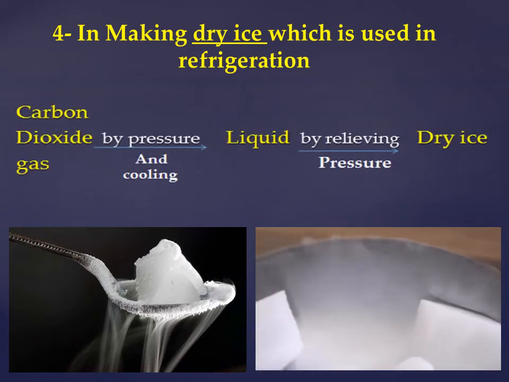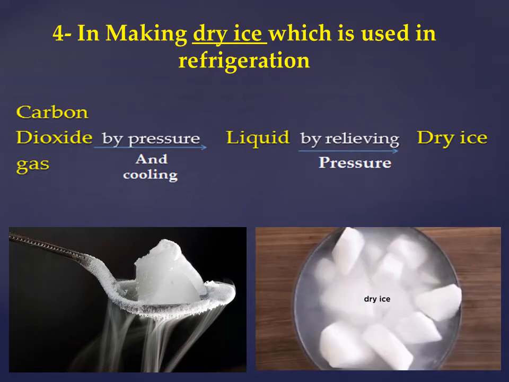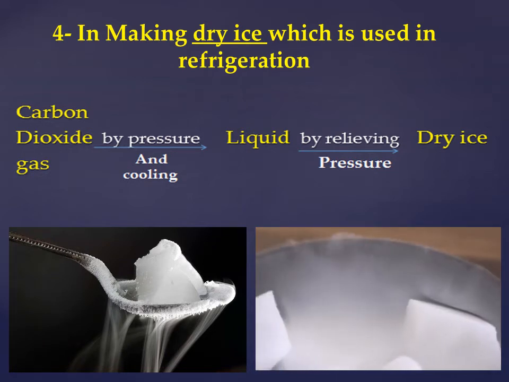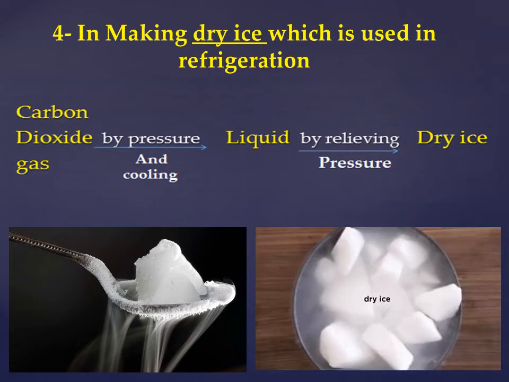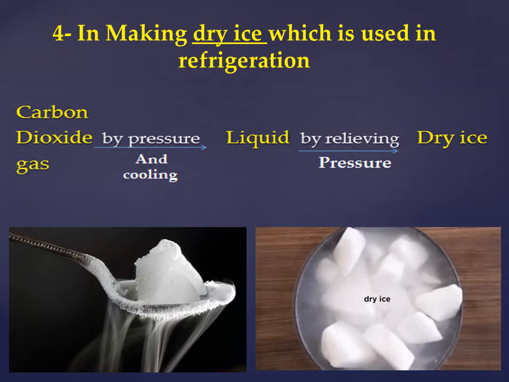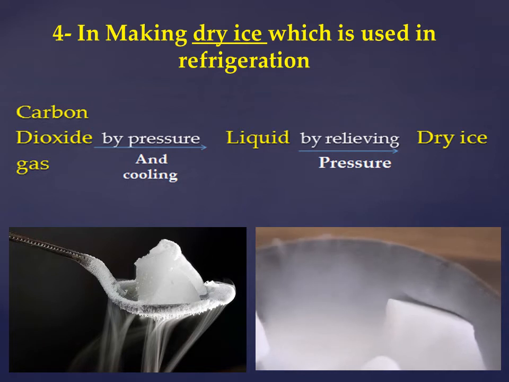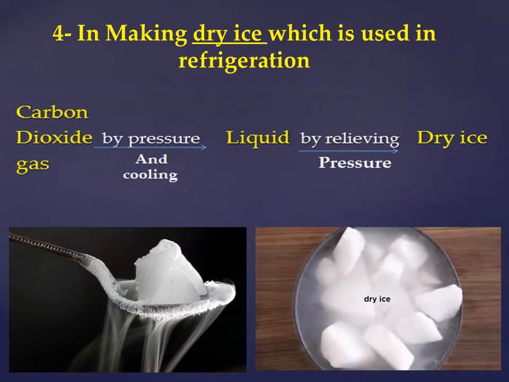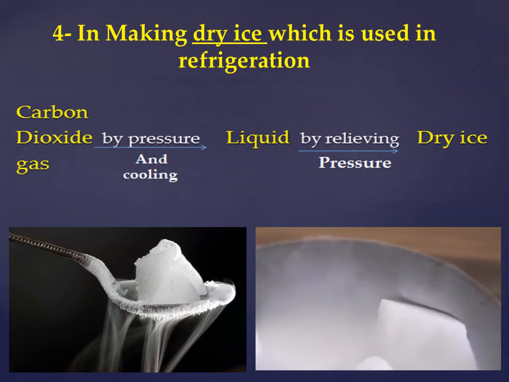So carbon dioxide gas converts into liquid by pressure and cooling, and by decreasing the pressure, this liquid will convert into solid, which is dry ice, and we can use the dry ice in cooling or refrigeration.